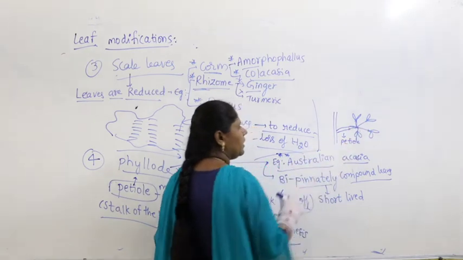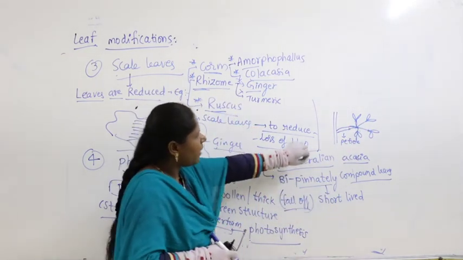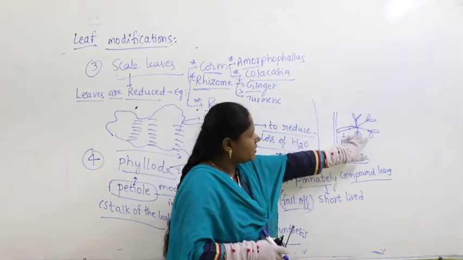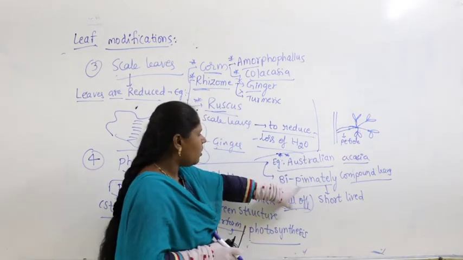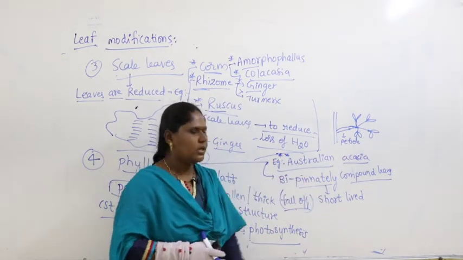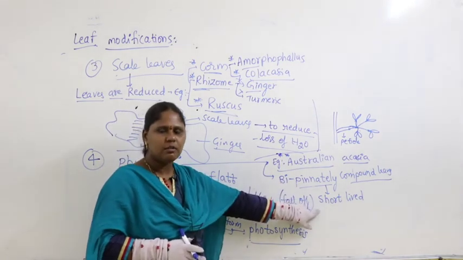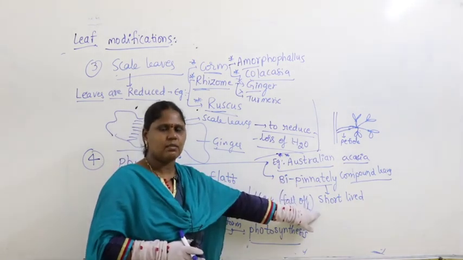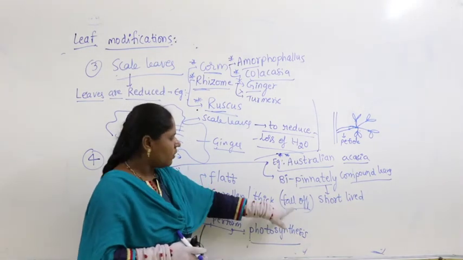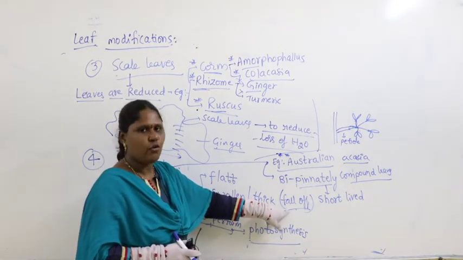Bipinnately compound leaf means the leaf is divided into two rows. But these bipinnately compound leaves are short-lived. Short-lived means they have a short lifespan. They occur for a few months. After that, what happens? They will fall off.